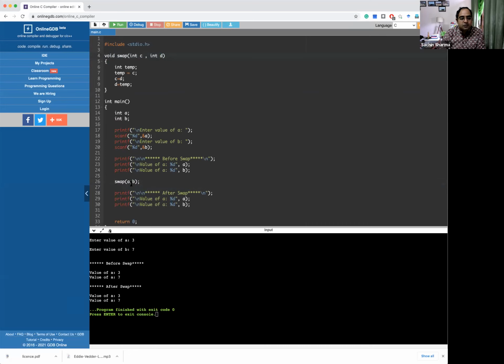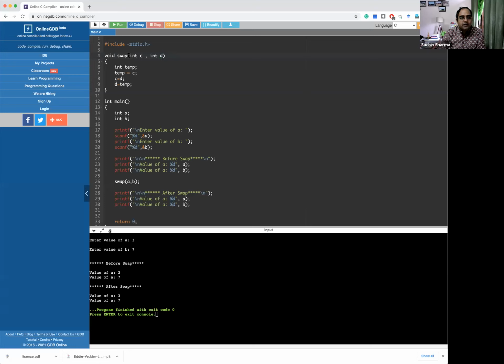Remember this word which I am using. Value of A is copied in C and value of B is copied in D. It means there is no connection between C and A and D and B. The only thing happening here is that the value which we are passing is being copied in a new variable called C, in a new variable called D.